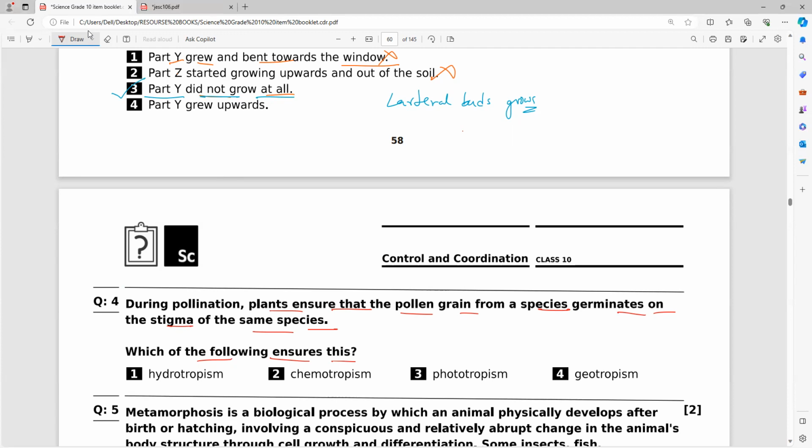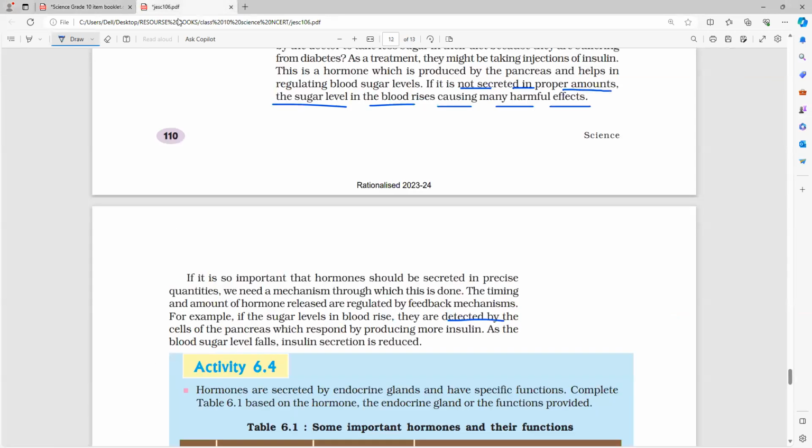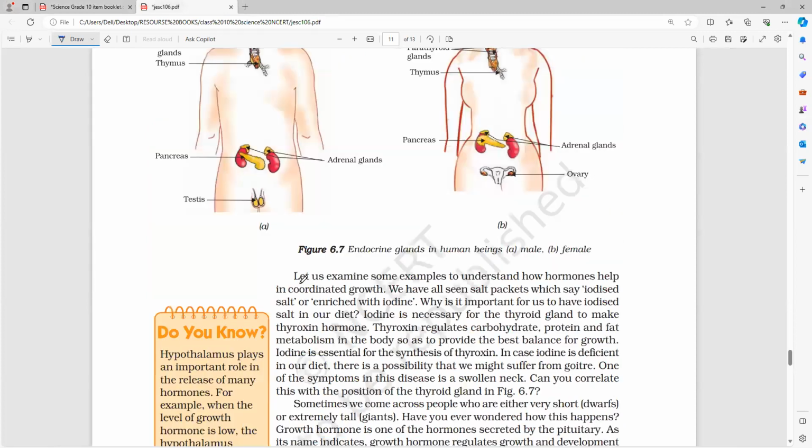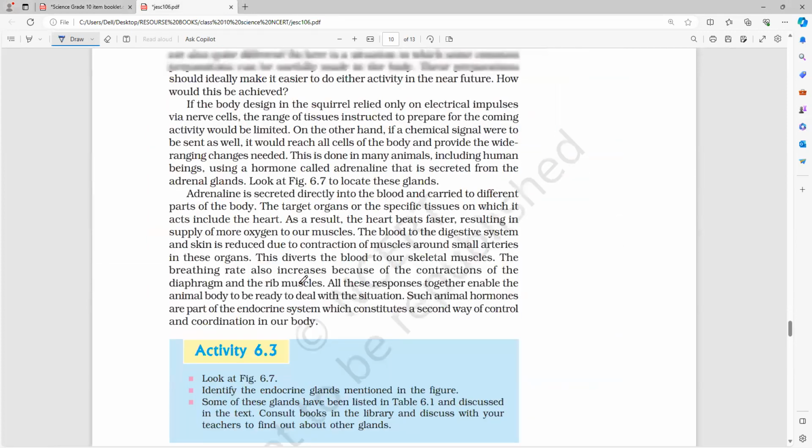Whatever it is, it is allowing growth. A species germinates on the stigma of the same species. The growth will be what tropism? Everybody, yes please, all of you. Chemotropism. Understood? So it is actually chemotropism. So in the book, what is the page number, Hari? Just find it fast, everyone. Page 107, sir. Page number 107.